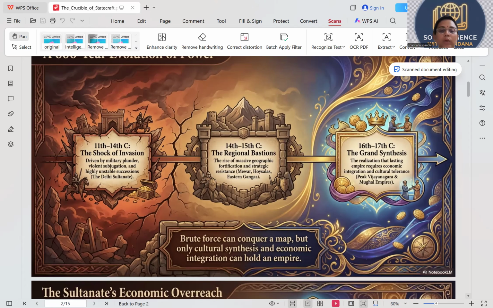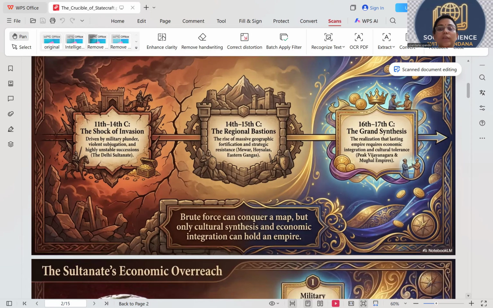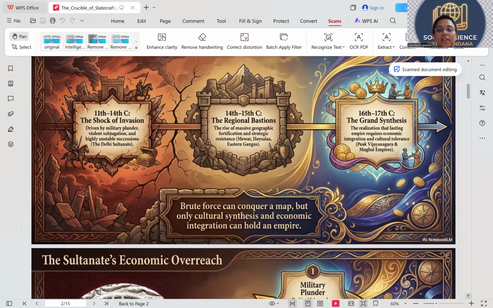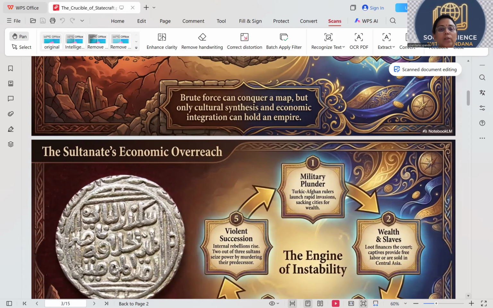So what we are telling is brute force. The Delhi Sultanate was not a stable dynasty. Nearly 4 to 5 dynasties changed in the period of 200 years. But the Mughals were stable, and the Vijayanagaras were stable. So brute force can conquer the map, but only cultural synthesis and economic integration help hold an empire. Only with brute force an empire cannot stand. That's what we are talking about.